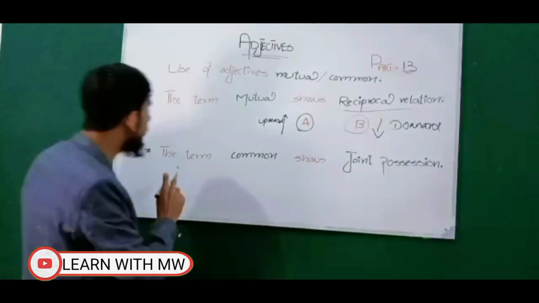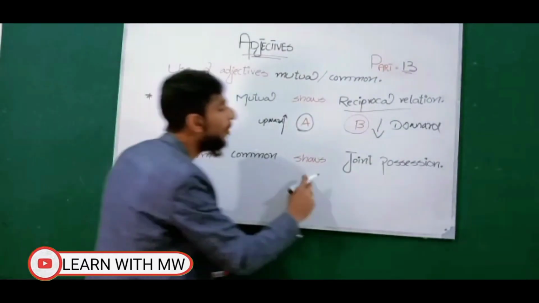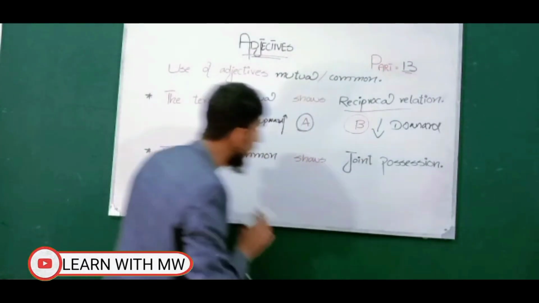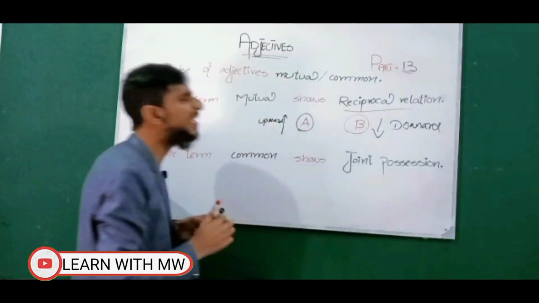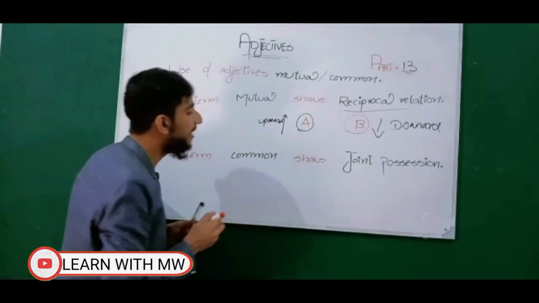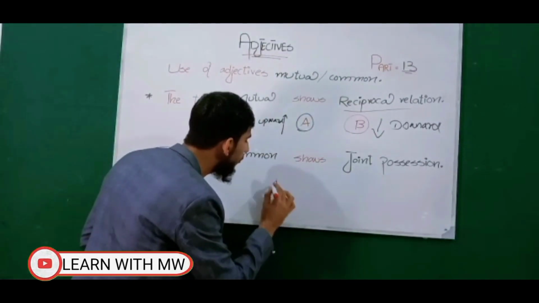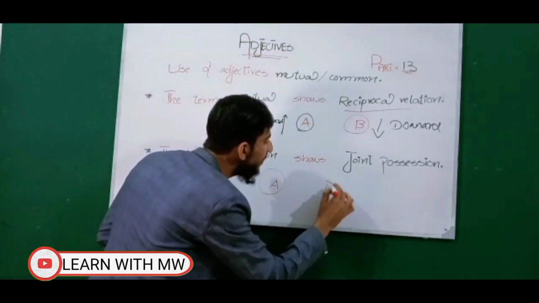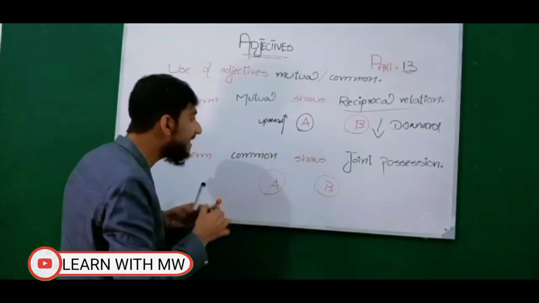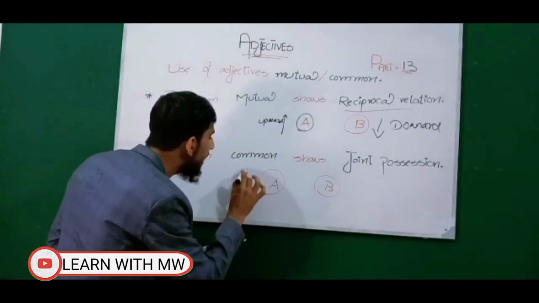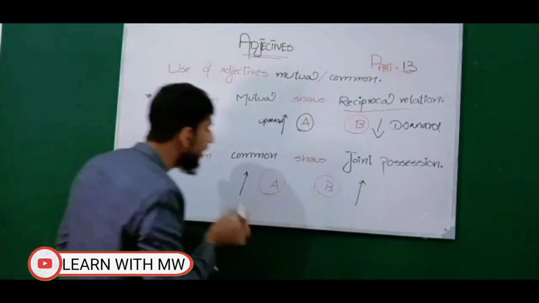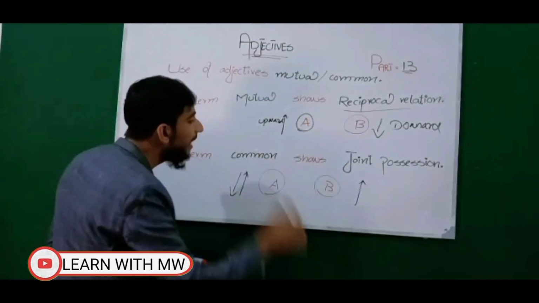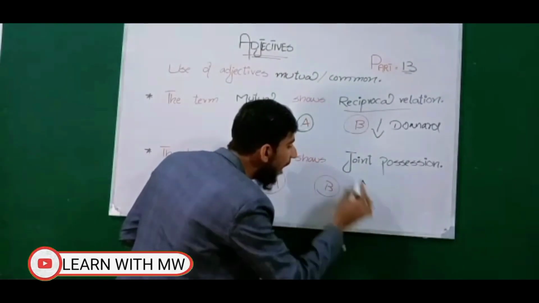Now viewers, look at the term common. It shows us a joint position. What's a joint position? For example, again two bodies of two persons, one is A and the other is B. In this case, if A is going upward, then B will also go upward. If A is going downward, then B will also go downward.